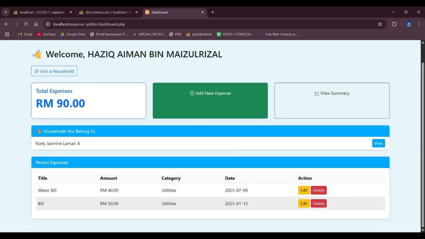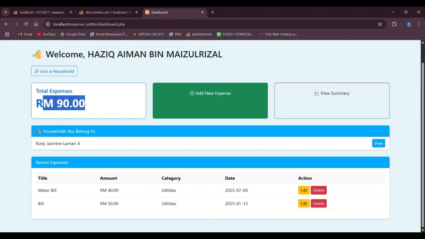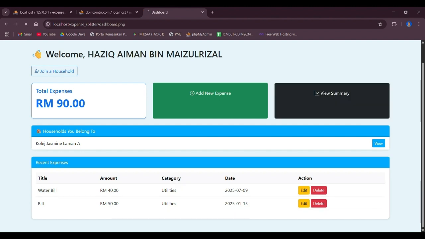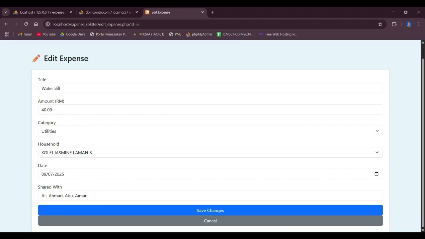And as you can see, we get to see the expense here, and also the total expense up here, which calculates all of the expenses available. And in the view summary, we can see all of the details, and if we edit, we can also edit the other details.